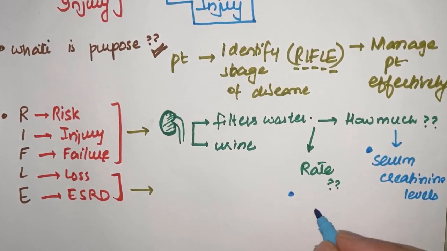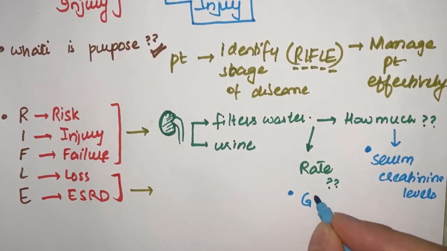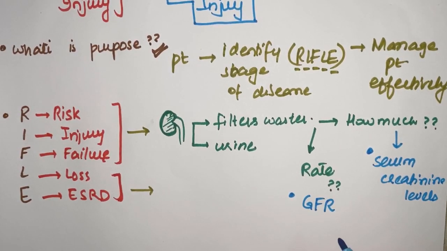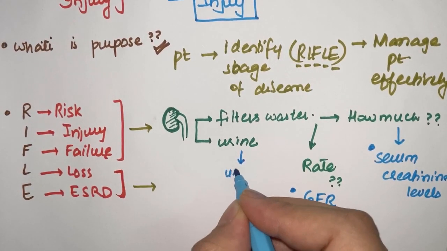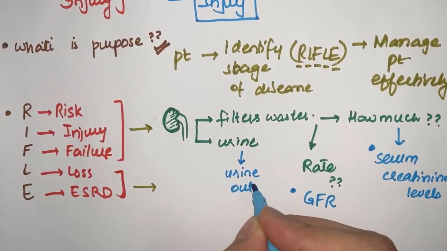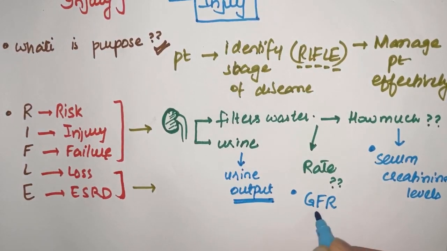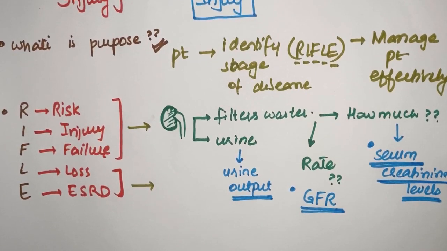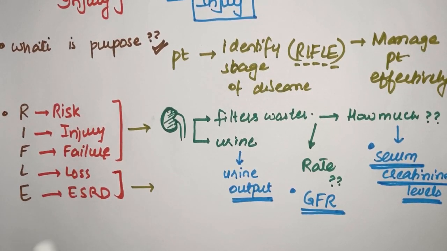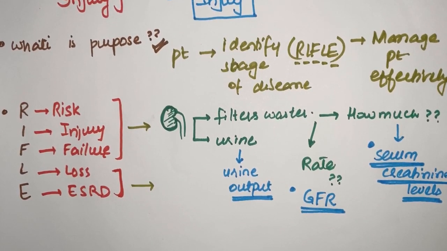Second is the rate. The rate at which filtration occurs is called the glomerular filtration rate, our second criteria. And third, the amount of urine produced, we call it urine output. Now these are the 3 criteria by which we can differentiate the R, I and F: risk, injury and failure. Now the second 2, L and E, in which complete loss of function occurs, I'll explain later on.